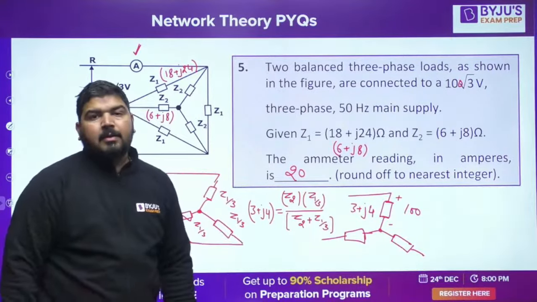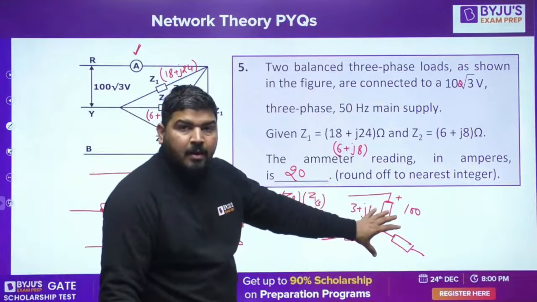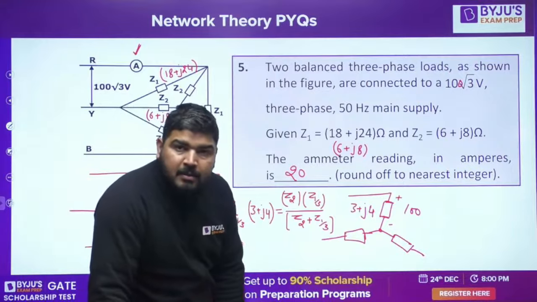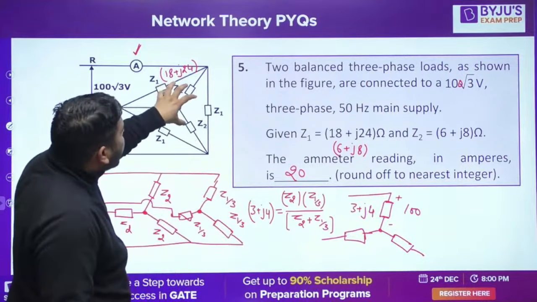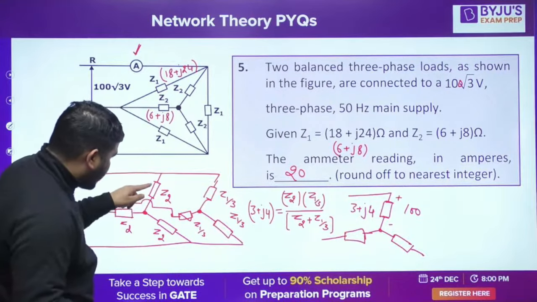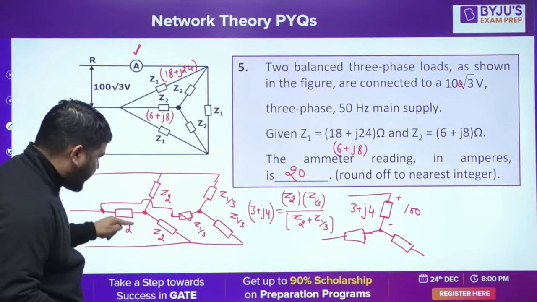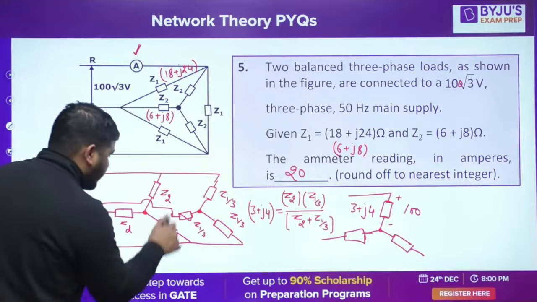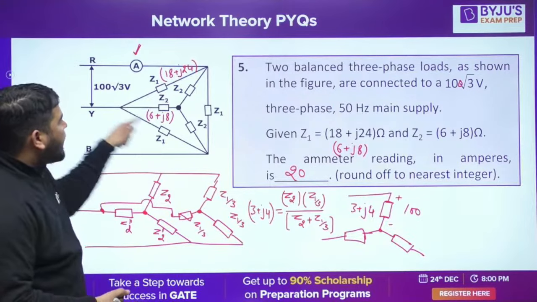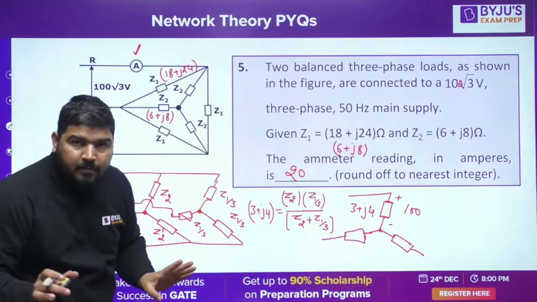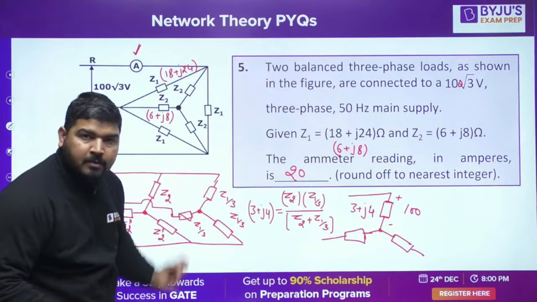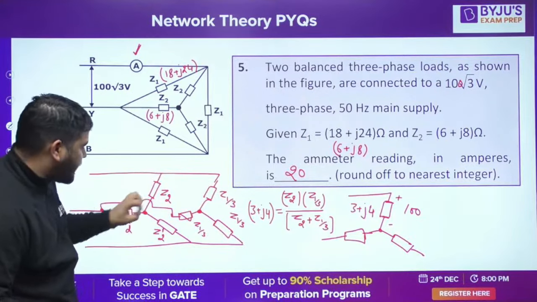But remember, this question was easy because the load is balanced, in delta or in star. Let's say this star is unbalanced, then this Z2 and this Z2 will be different. Let's say this is Z2, this is Z2 prime, and this is Z2 double prime. And this delta load is balanced, but this internal star load is unbalanced.